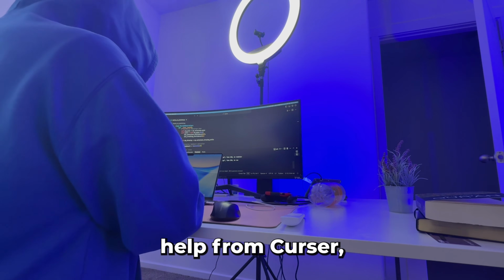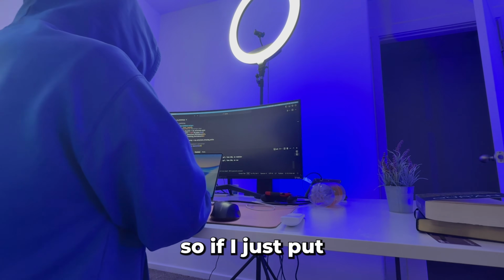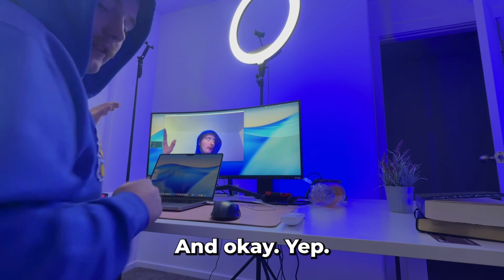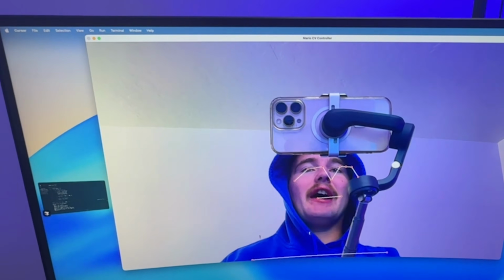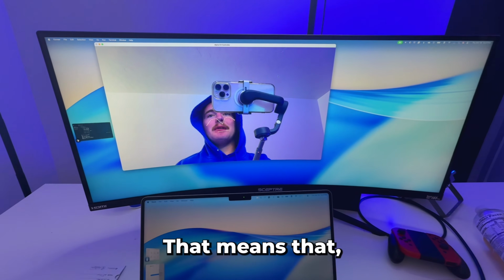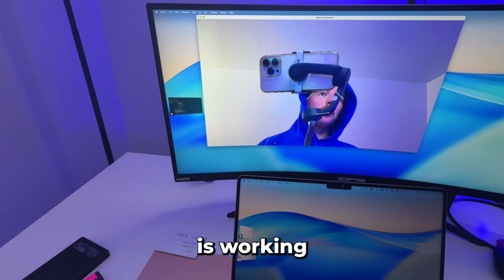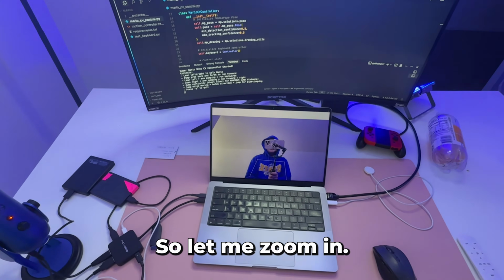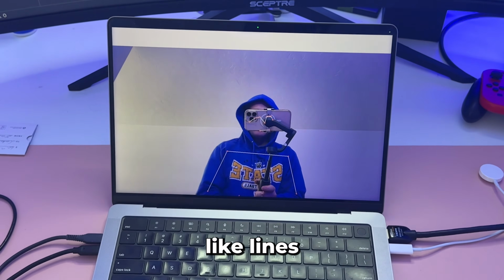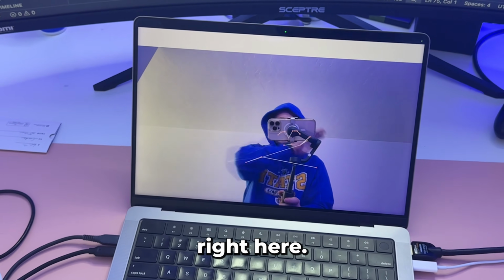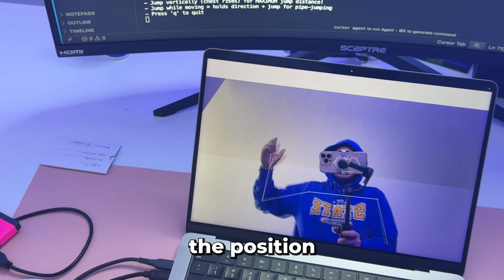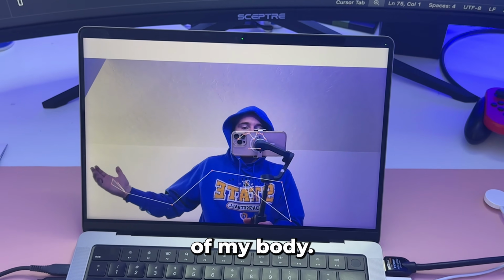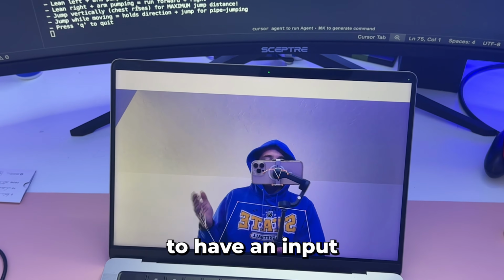Okay, so I got a little help from Cursor and I think it's working now. Okay, yep, look at this. All right, I'm gonna make this bigger. You see how there's these little lines on my face right here? That is good. That means that the computer vision is working and it's recognizing my face. Let me zoom in. Can you see how there's these lines that follow my arms and stuff right here? This is pretty sick, right? So like I said, we can then use the position of these different measurements of my body and then we can program that to have an input on the computer.